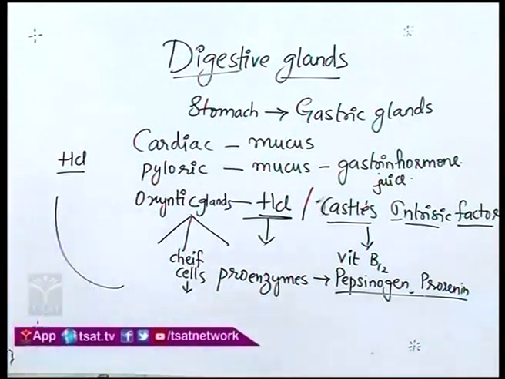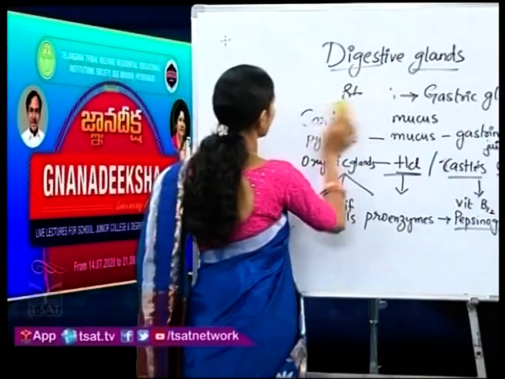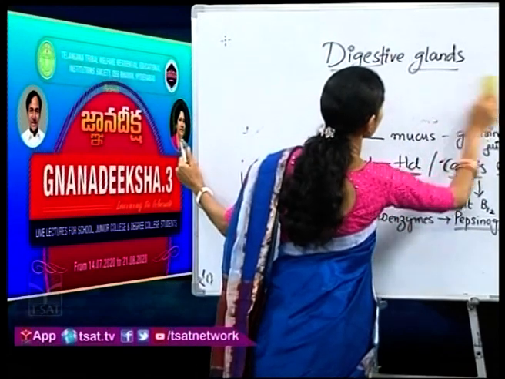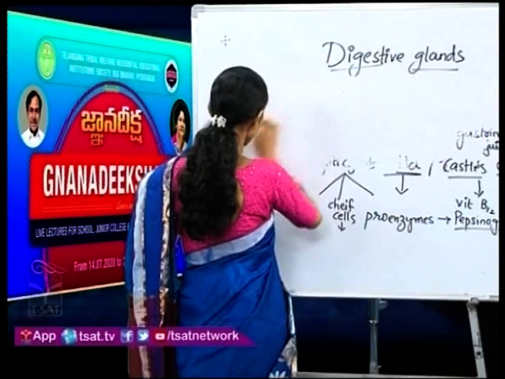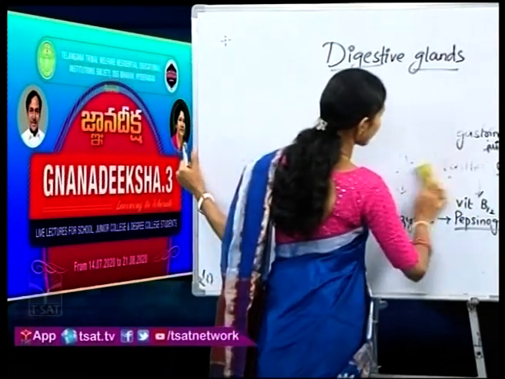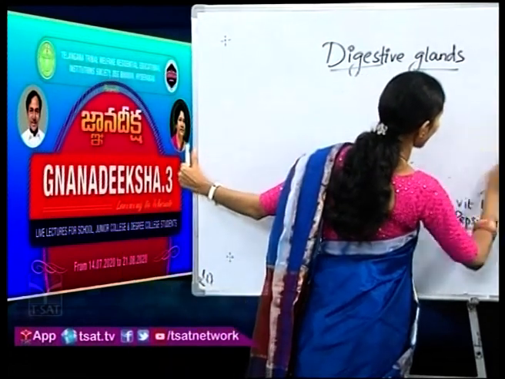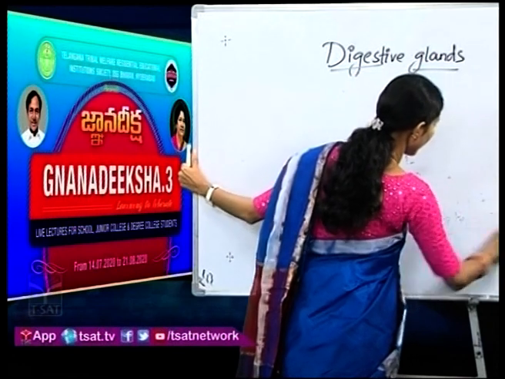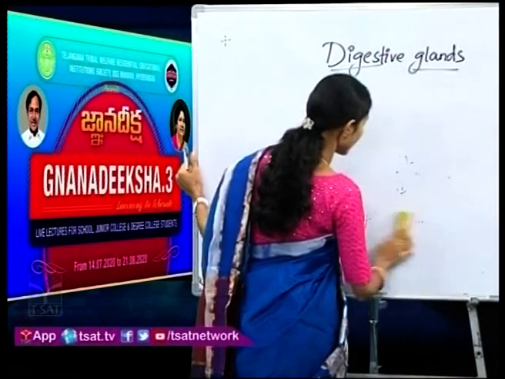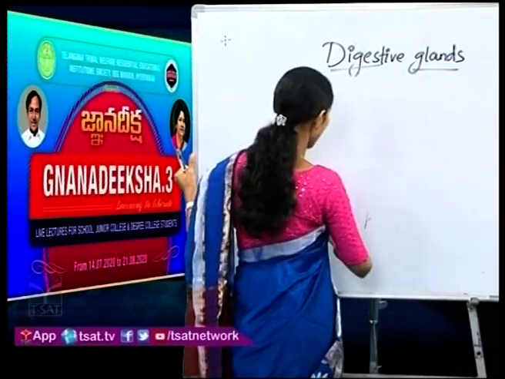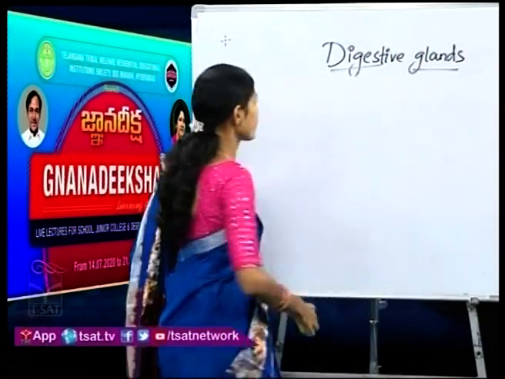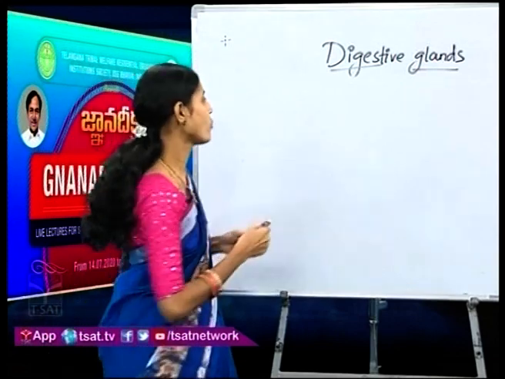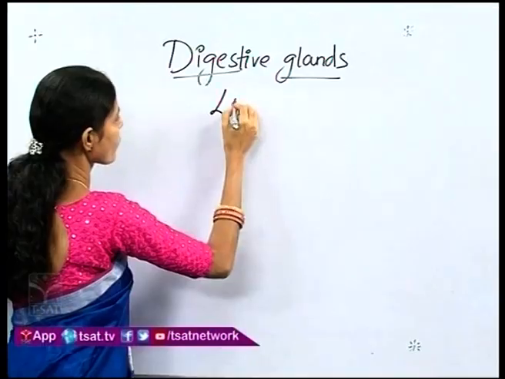Now, moving to the next type of glands. After the stomach, what will we be having? You know that in the GI tract, after the stomach, we will be having the intestine. But before moving into the intestine, we have 2 associated glands with it. What are they? They are the liver and the pancreas. So, first let us study about the liver.